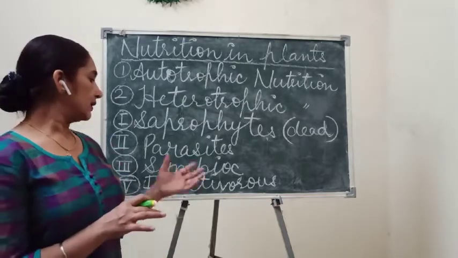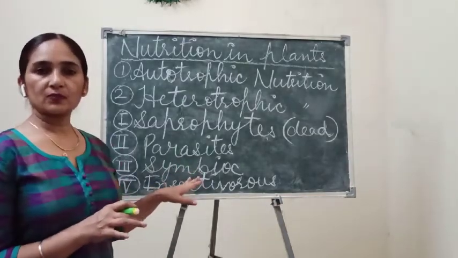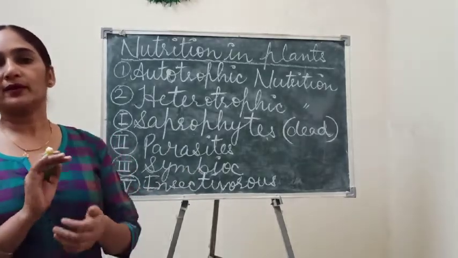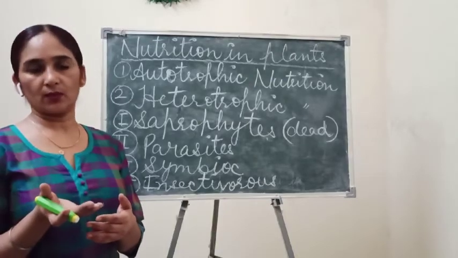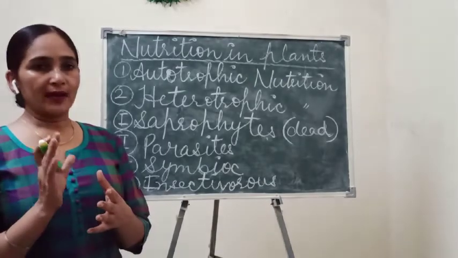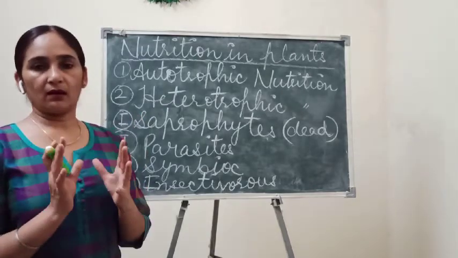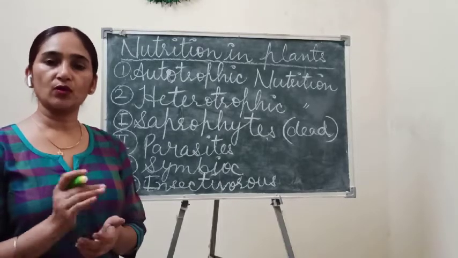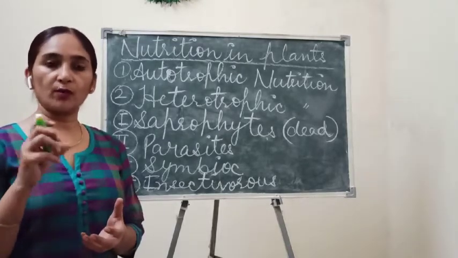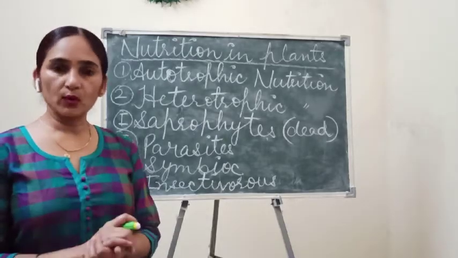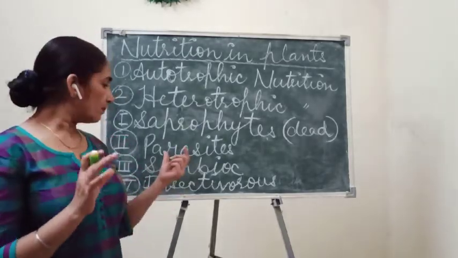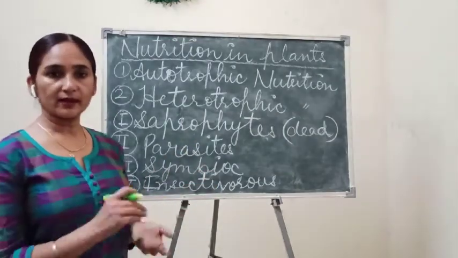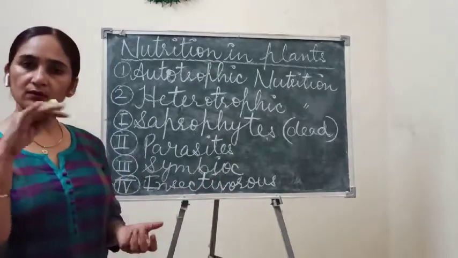So that's why these kinds of insectivorous plants require nitrogen, and nitrogen is a main important content to prepare protein in their body. As you know, plants want nitrogen for the formation of protein. So to make that protein they want nitrogen, and nitrogen is not present in their soil, so that's why they feed on insects.